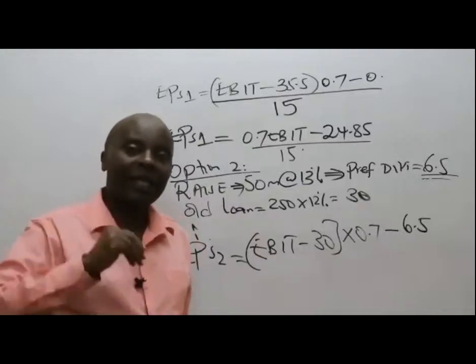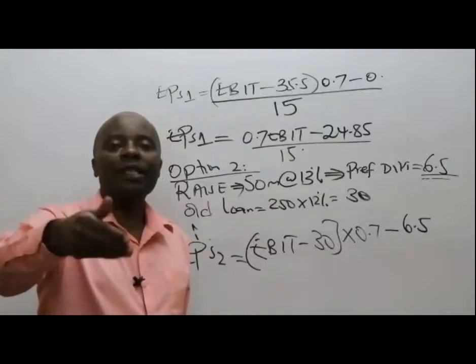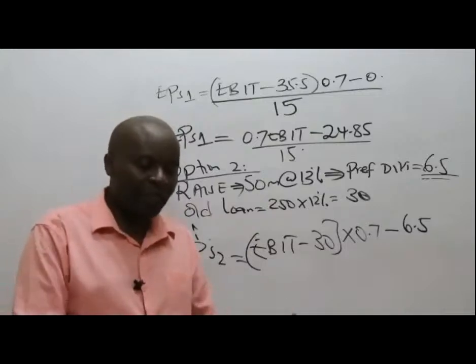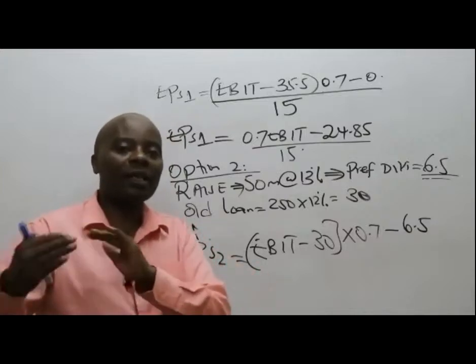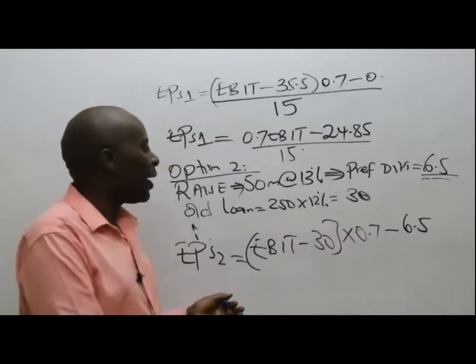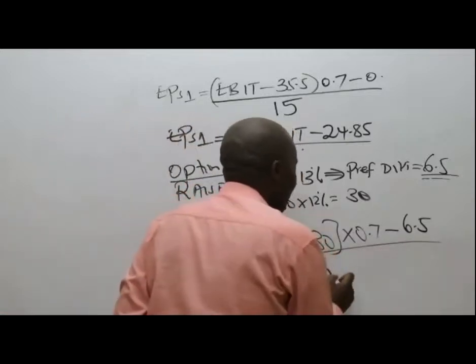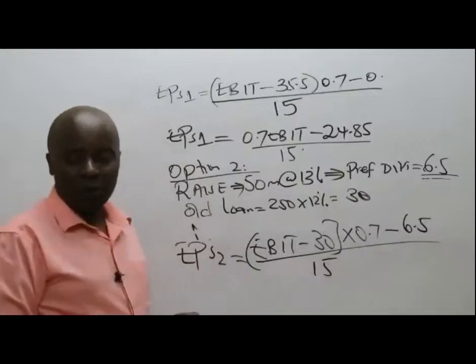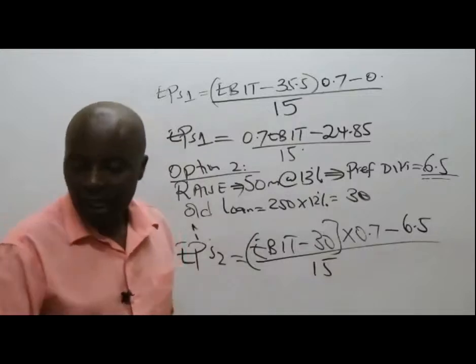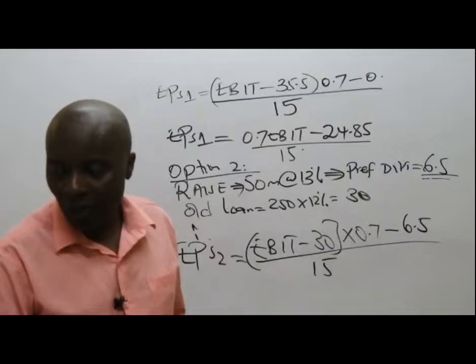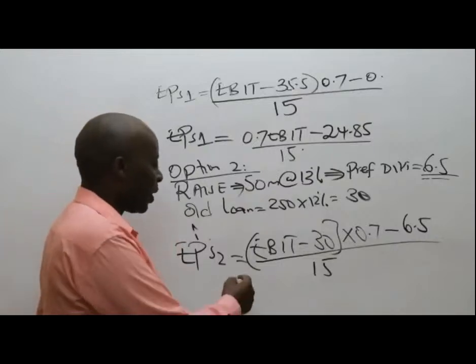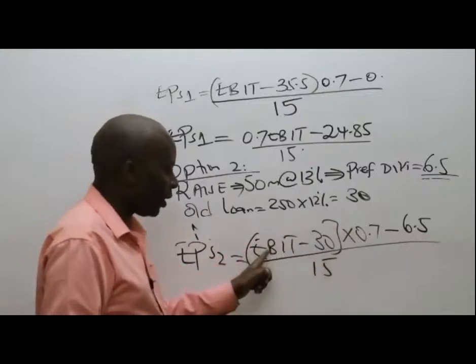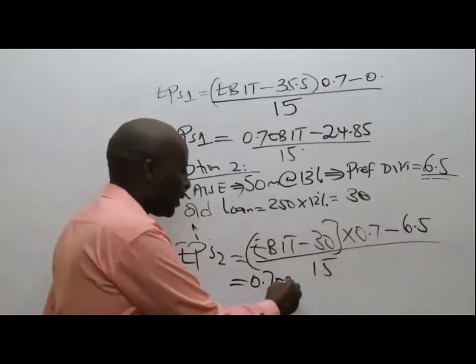Remember, preference dividends have to be outside the taxation bracket, because preference dividends are basically appropriations out of the profit after tax. It comes after the tax, profit after tax. All over the number of ordinary shares that you gave me as 15. So please go ahead and try simplifying this for us. So what will we be having here? This and this gives me 0.7 EBIT.